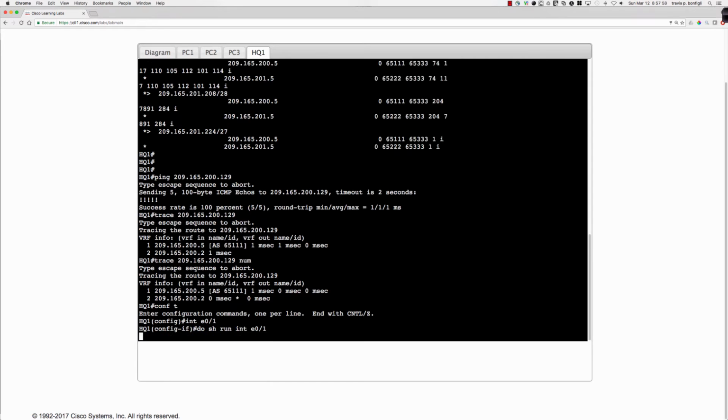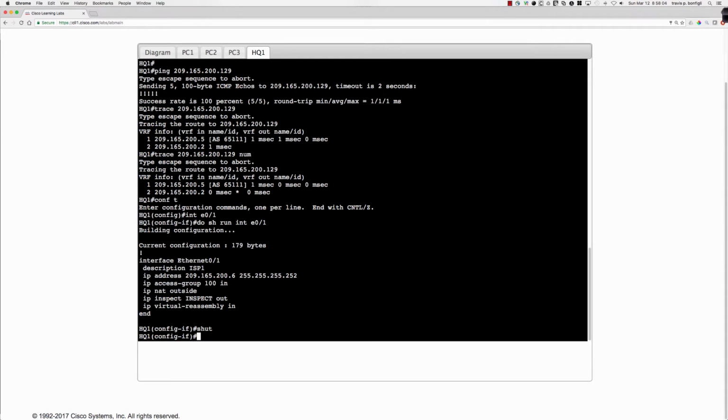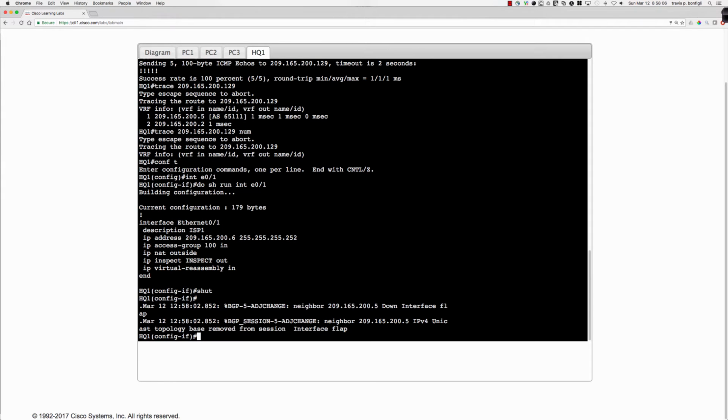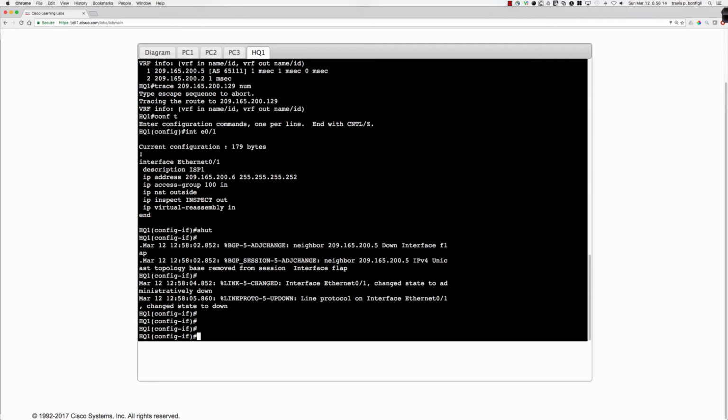And let's make sure this is the right interface. It should be 200.6. It is. And so let's go ahead and shut that interface down. If we shut this interface down, what should happen is we should lose the BGP peering with ISP1, and we should be maintaining the BGP peering with ISP2, which would be, I believe, 201.6.